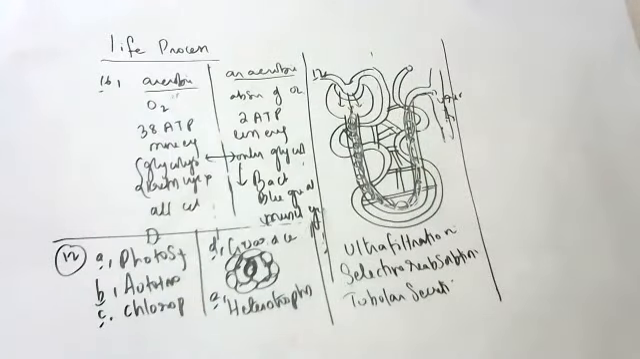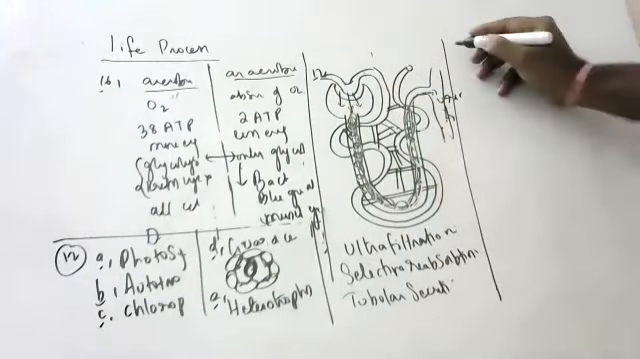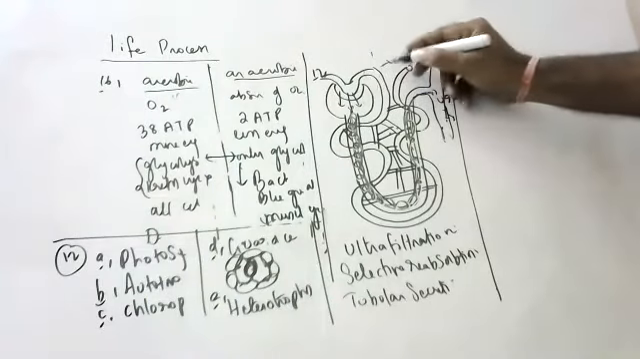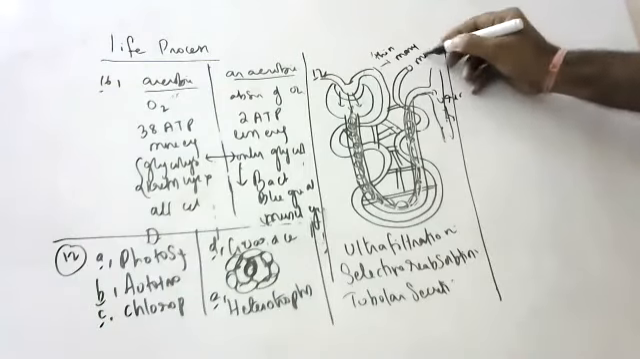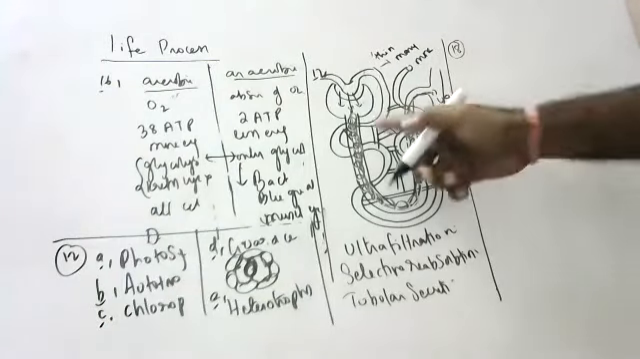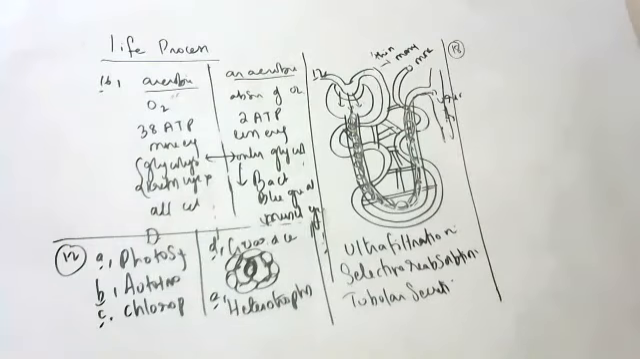Exchange of gases takes place in the alveoli of the lungs. Here it is the same, children. Nephrons have thin walls, are many in number, and have more blood supply, the same as alveoli. Nephrons are the functional units of kidneys. Alveoli are the functional units of lungs.